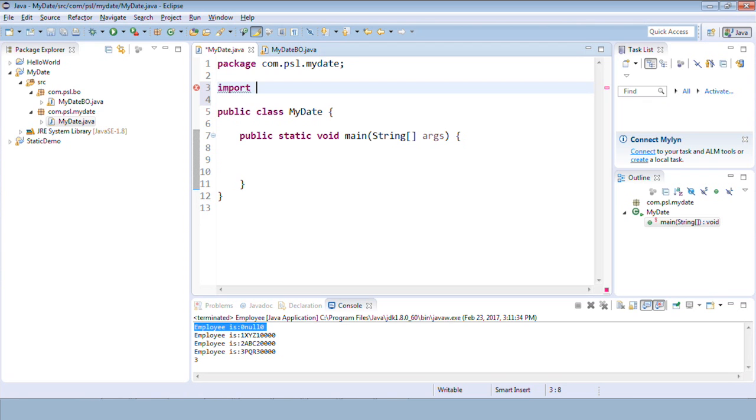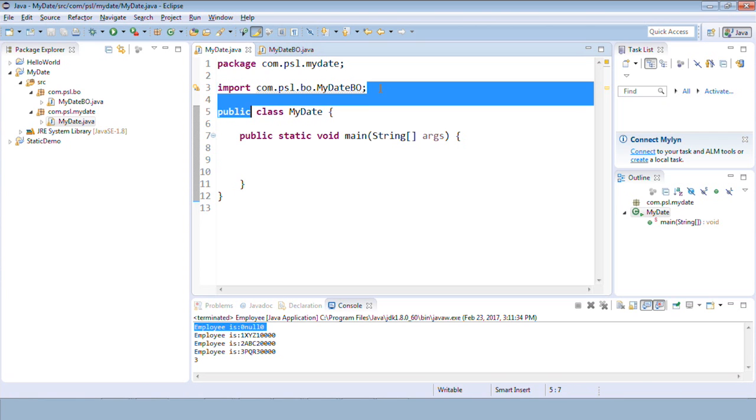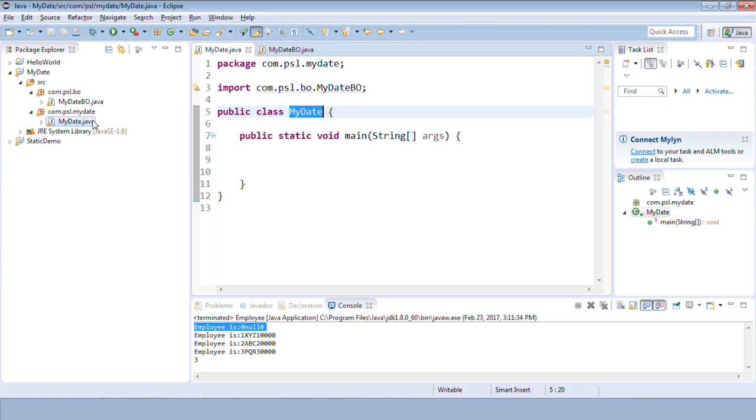So I'll say import. What package do we need to import? com.psl.bo. And if it contains a number of classes, star stands for all. As of now we just have one class, so I can just specify the name of that class directly. I'm going to use this class inside mydate. Okay, mydate is present in a different package, and this is present in a different package.